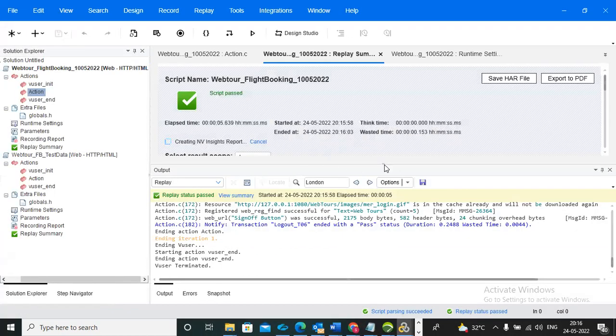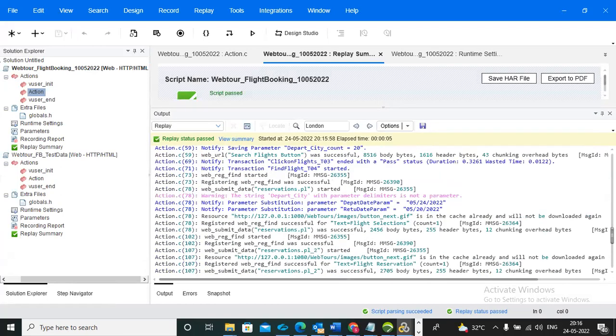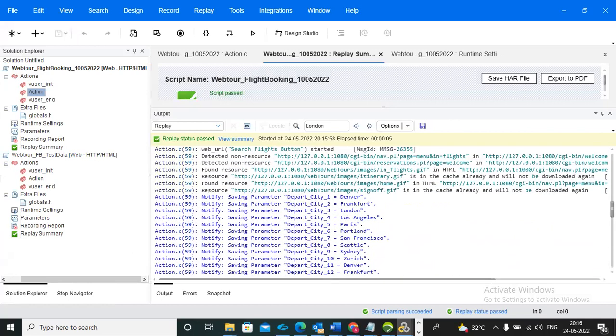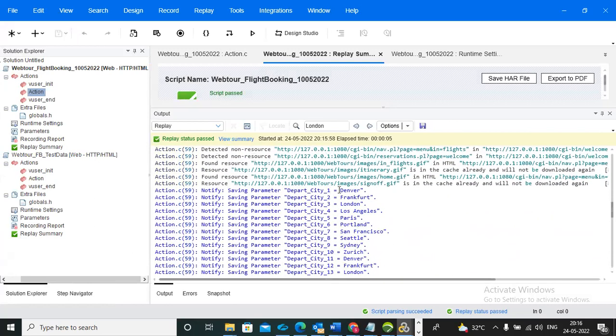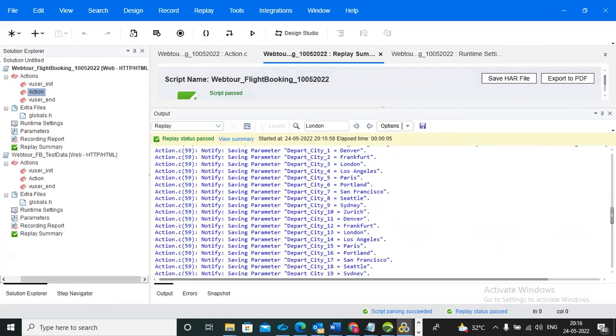Now we can go to the output window and observe whether all values are captured or not. You can see ordinal equal to all is given. Departure city 1, 2, 3, 4. How many values will be there in the drop down? All values will be displayed, 1 to 20.